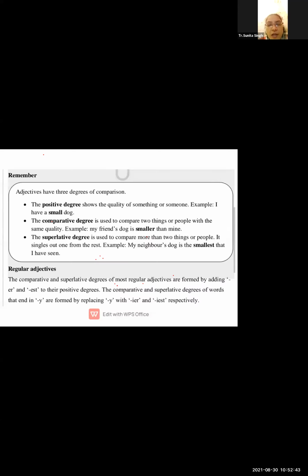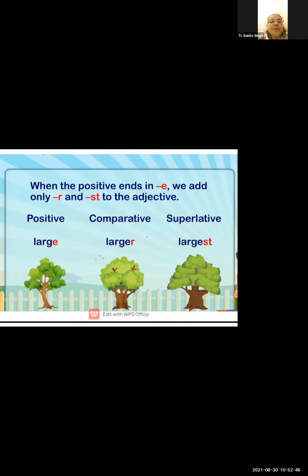Now, students, here you will be thinking: why in a comparative degree can you mostly find that er is added? In a comparative degree they add er, and in a superlative degree they add est. That is large, larger, largest. Er you mostly find in the comparative, est you mostly find in the superlative. So remember this thing, students.